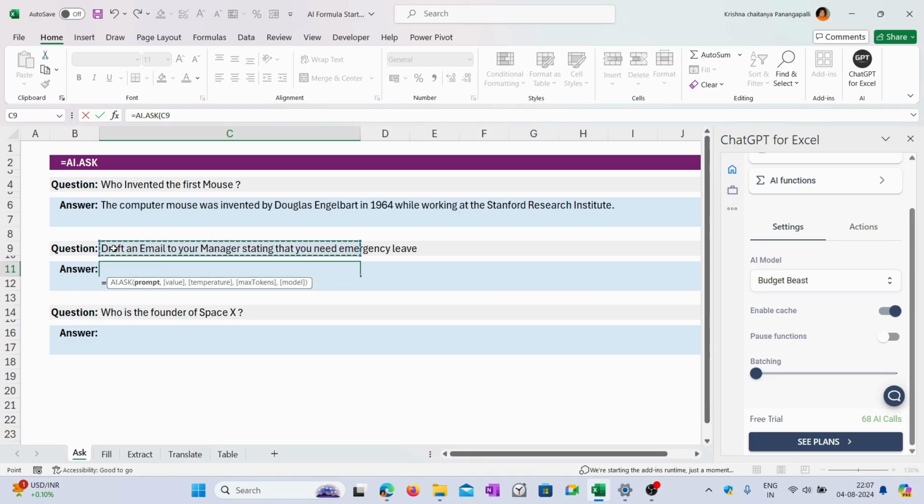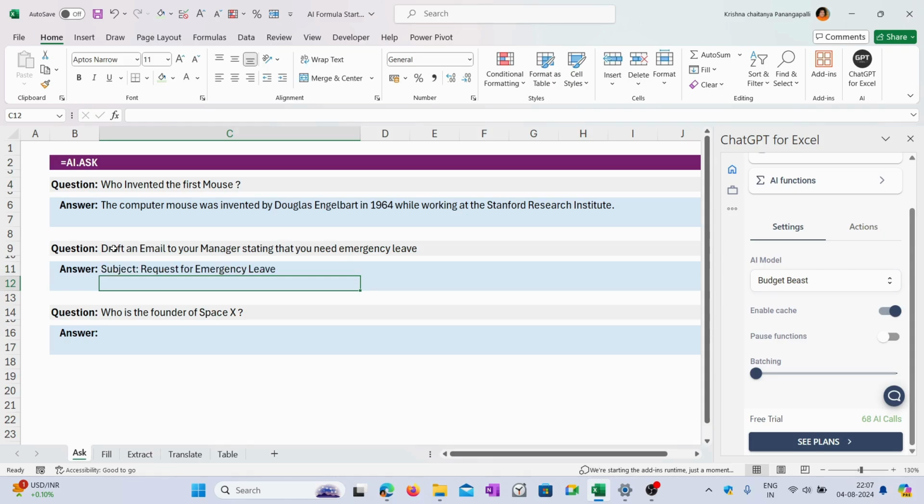If I close this, automatically this formula goes into the artificial intelligence feature and it can fetch you the information from there. As you can see, it has already written the value here.